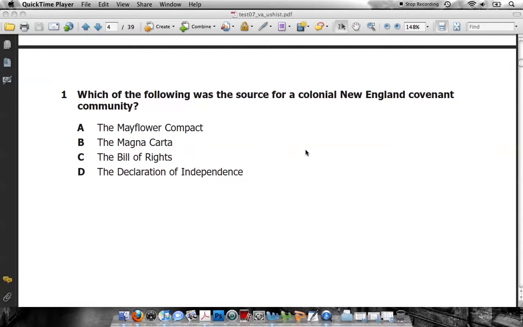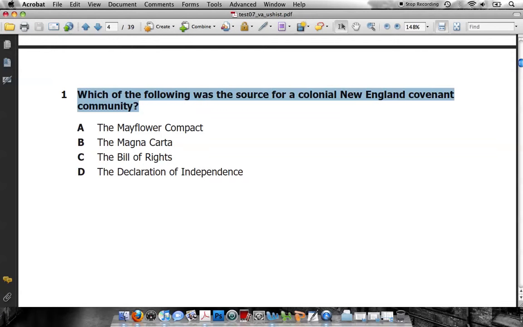Some of the questions that you'll see on the SOL test will be like this one. A simple identification. Do you remember this fact? You would probably be surprised that questions like this one are relatively uncommon on the SOL test because there's only so many facts and only so many ways to ask questions like this.